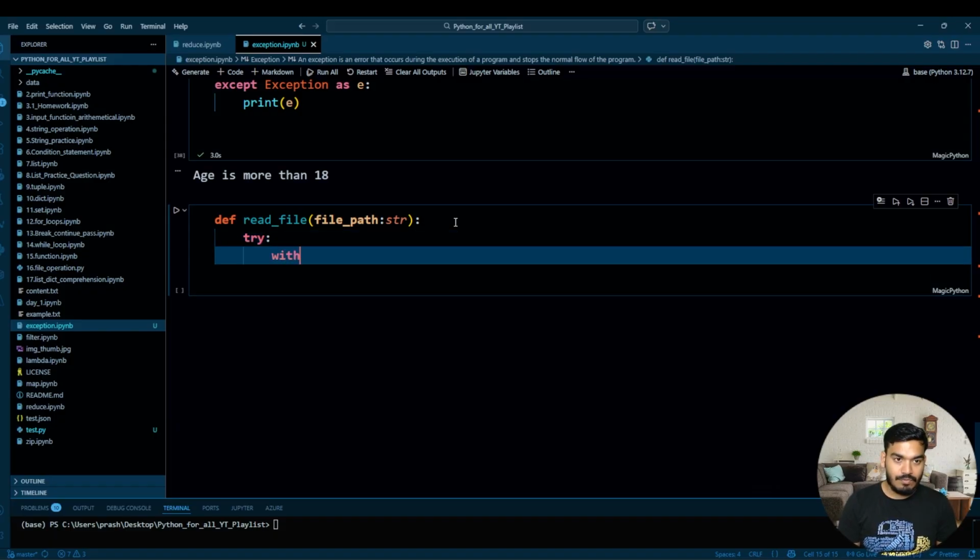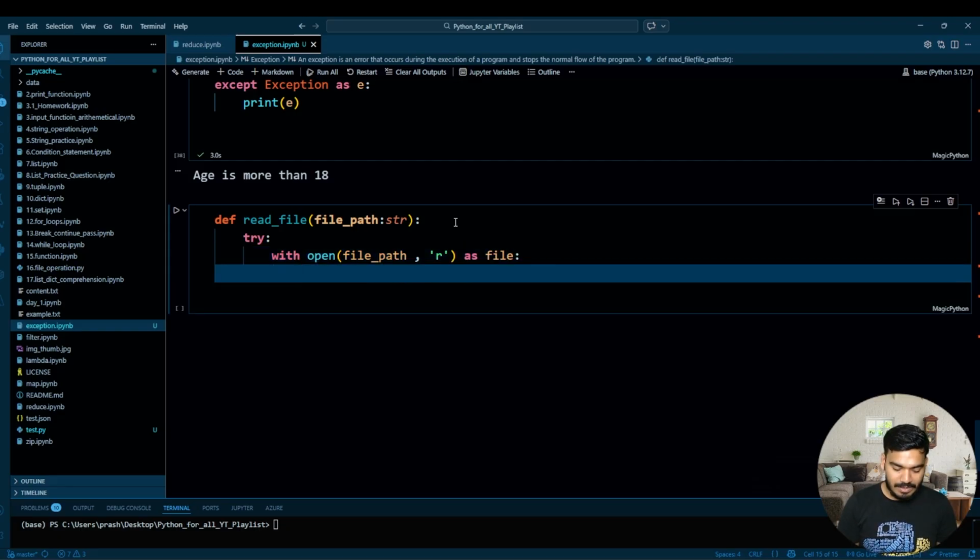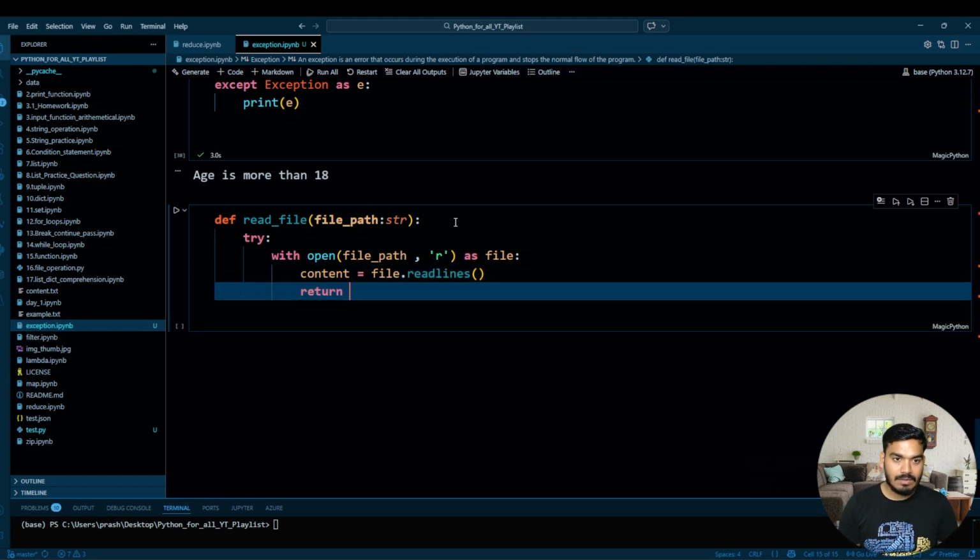After this, with open your file path in read mode, as a file, and then content equals file.readlines. Perfect. This is what we have, and then return content.